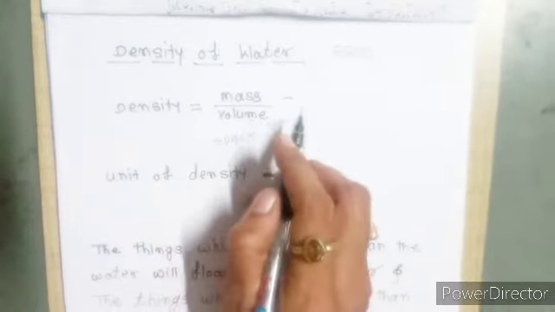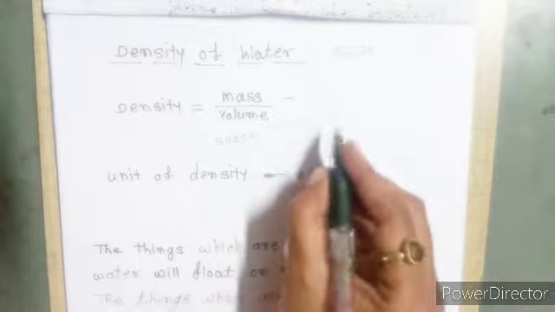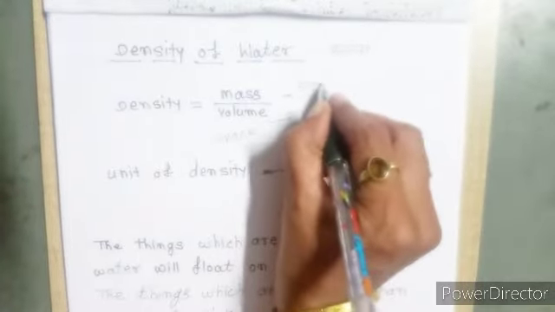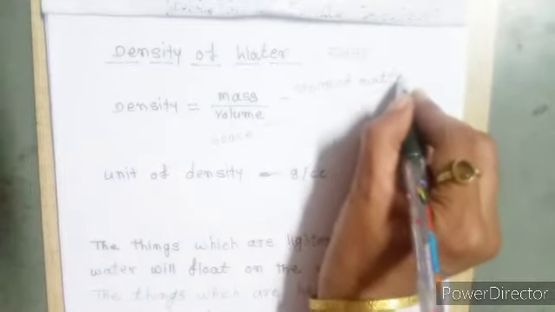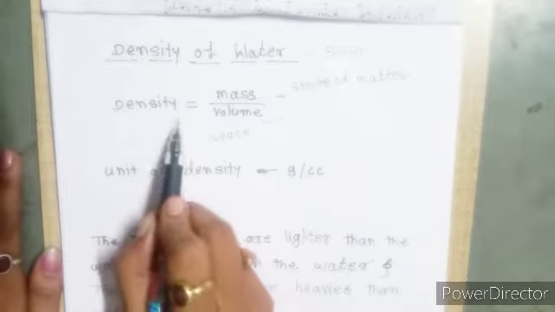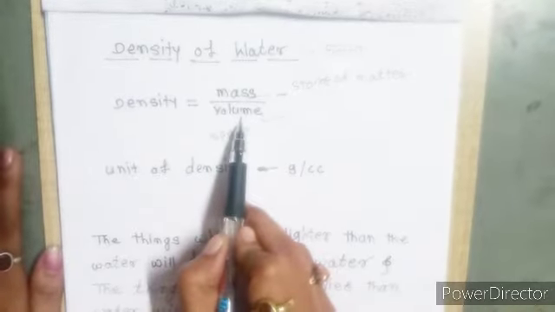And the store of matter in the substance, it is mass. It means density is equal to mass upon volume.